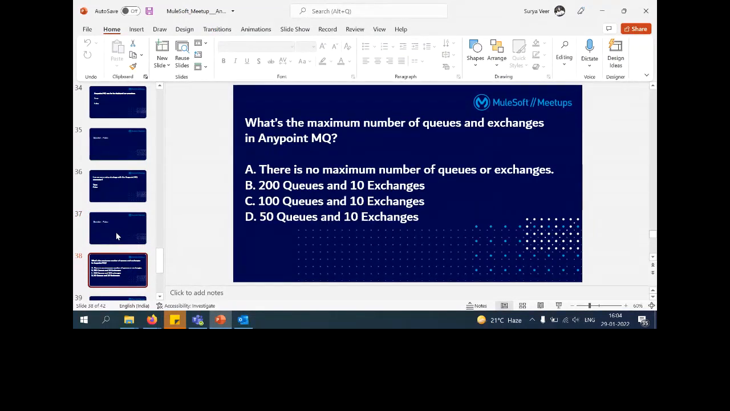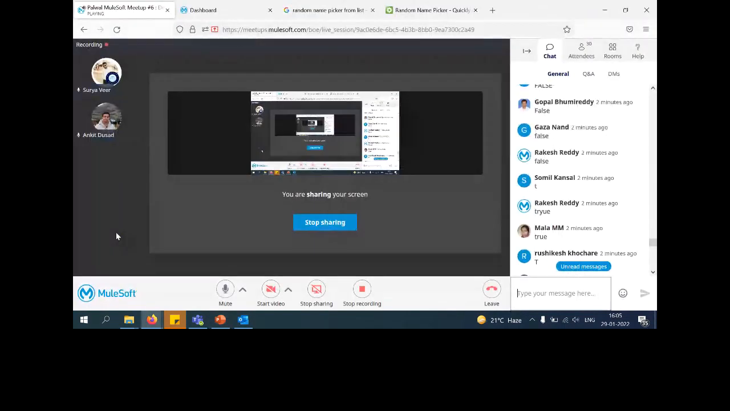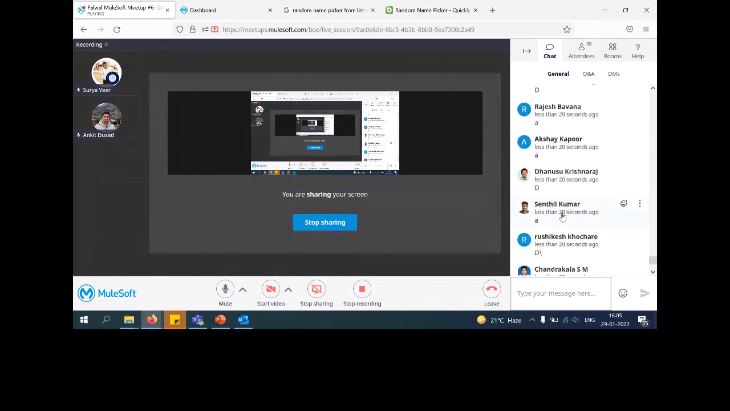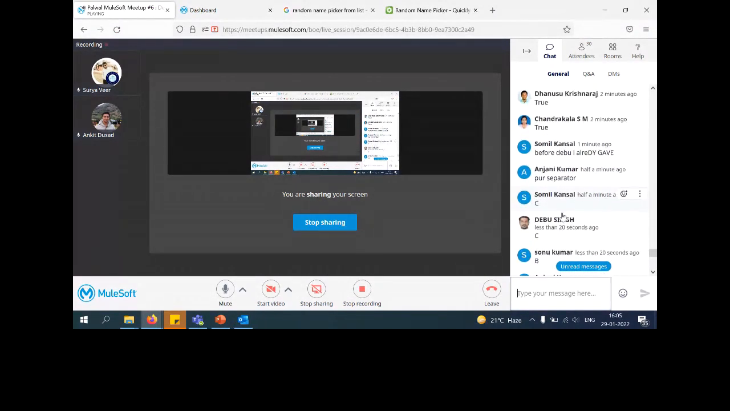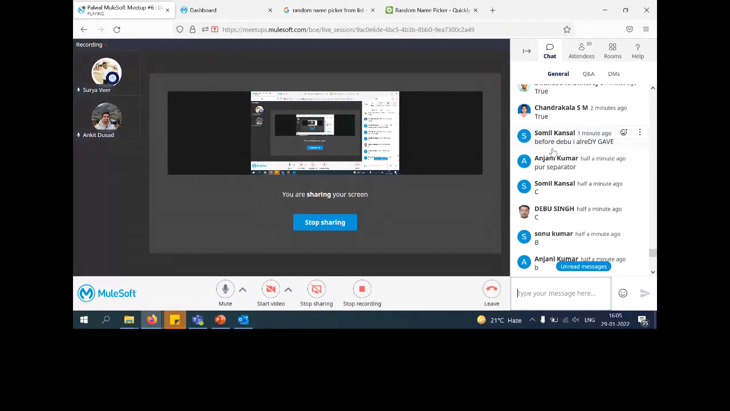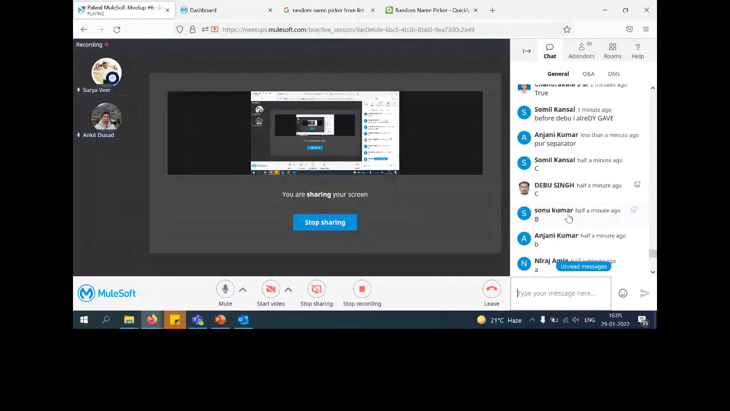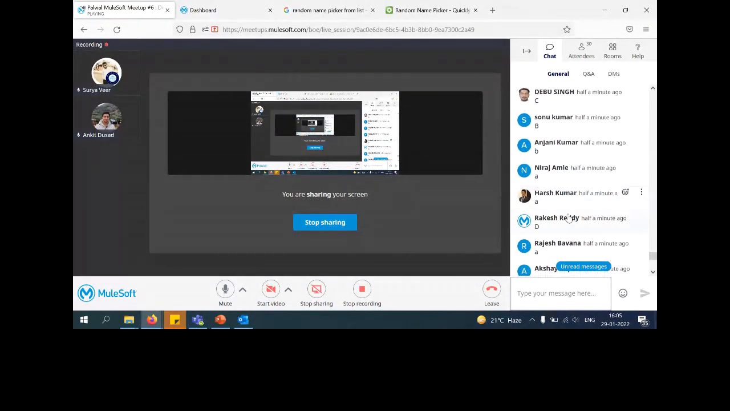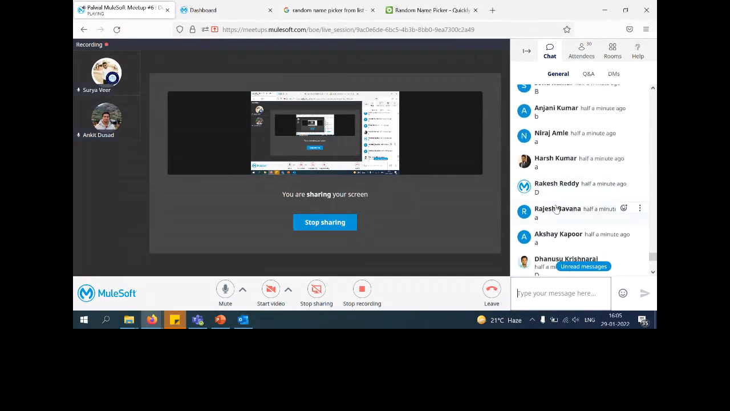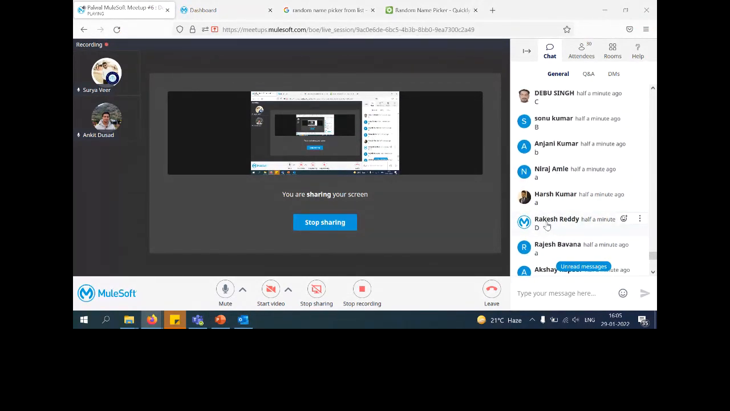What is the maximum number of queues and exchanges in Anypoint MQ? A, B, C, or D? So this question you have to answer on your own, guys. We have multiple answers. Somil Kansal gave C. Neeraj Amble is first, Harsh is A. Neeraj Amble and Harsh gave the correct answer.